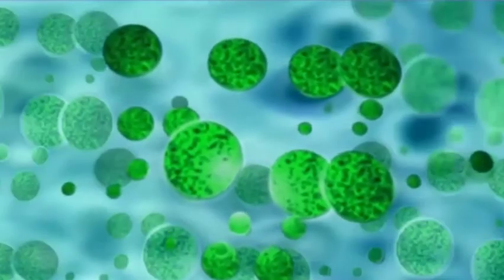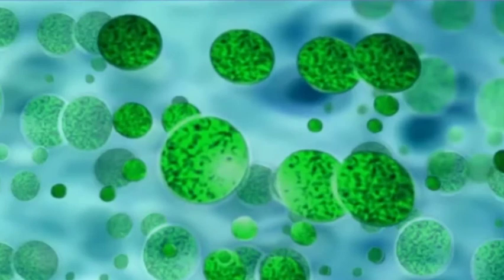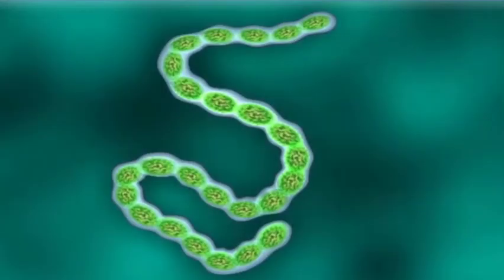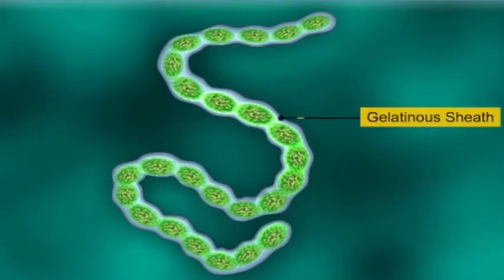Cyanobacteria or blue-green algae are examples of eubacteria. They are unicellular or filamentous, living in colonies, and these colonies are usually surrounded by a gelatinous sheath.